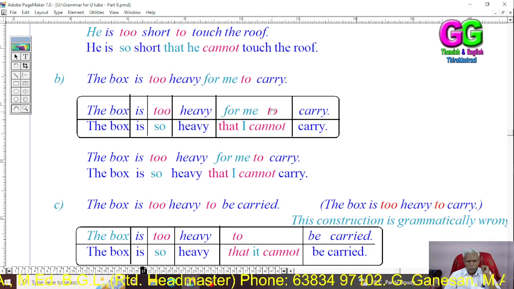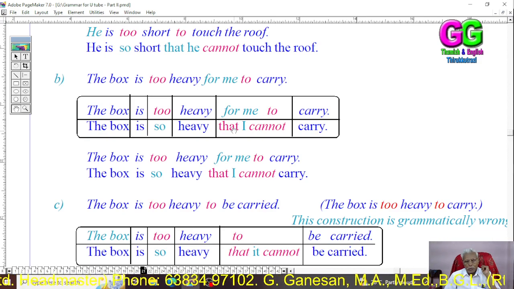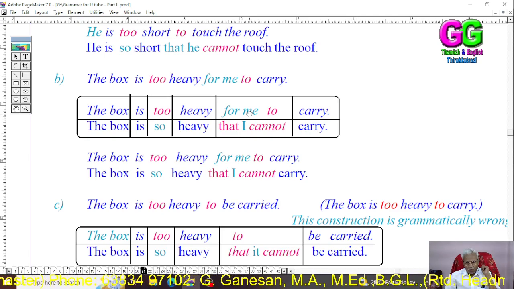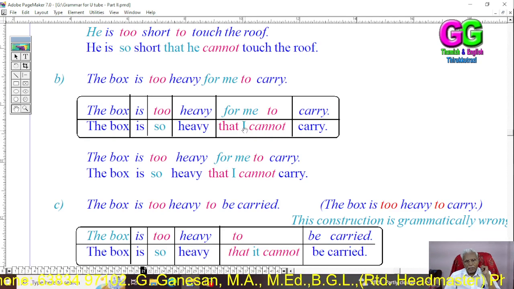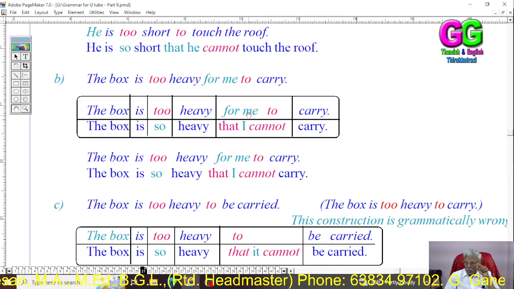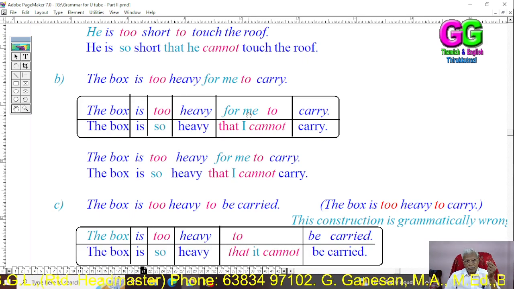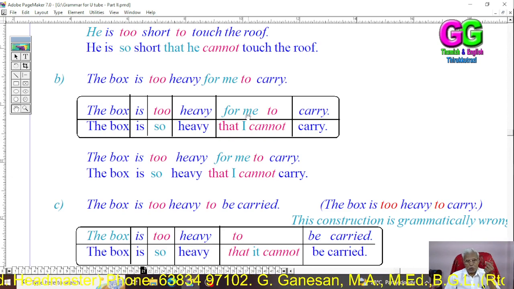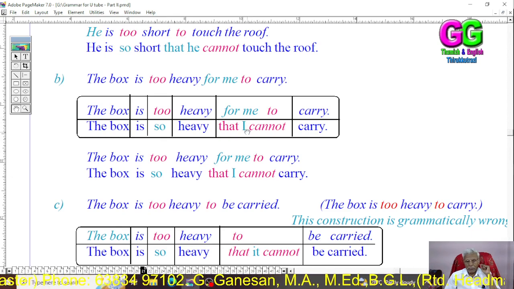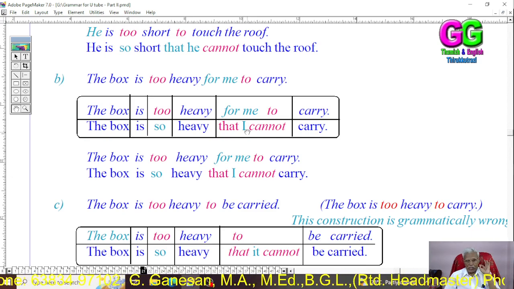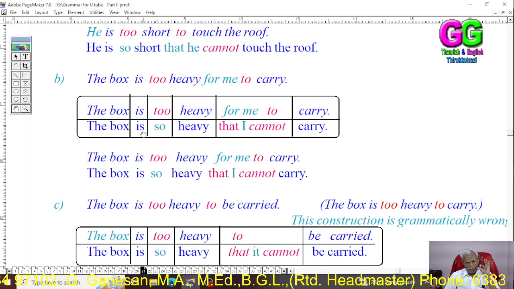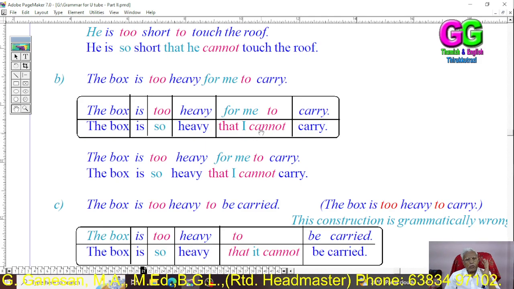Then remove the too and use that, and use the subject. This object me, for me, has been changed to I, because in the second sentence the subject is I. That is why here in the first sentence, in the simple sentence, it has been given as for plus object. So the me has become the subject I. Then cannot, as it is a simple sentence, we have used cannot. So again,